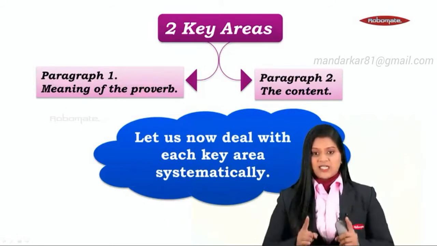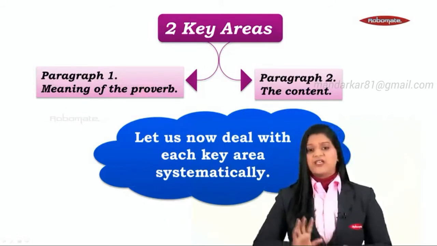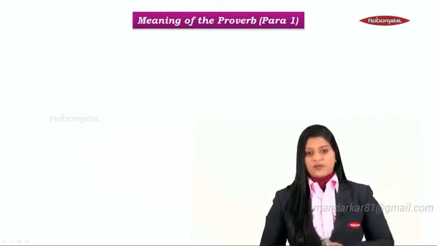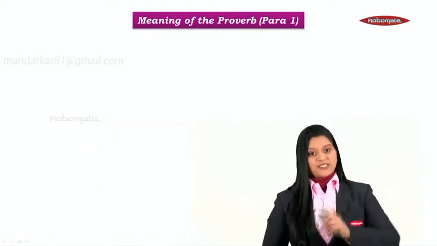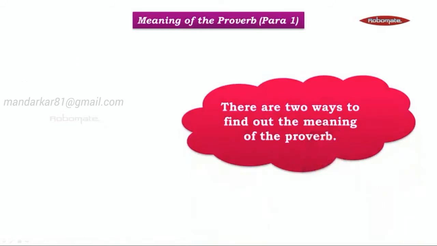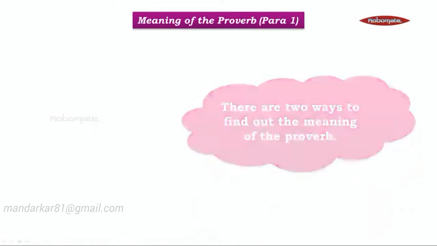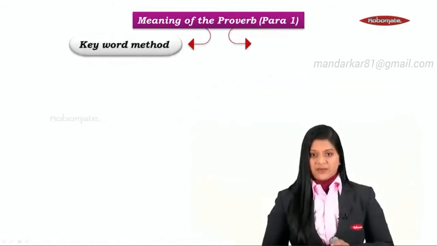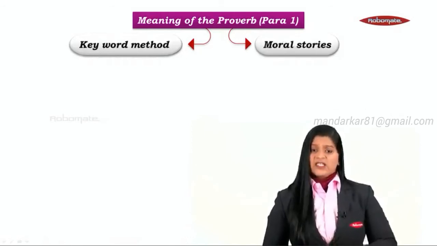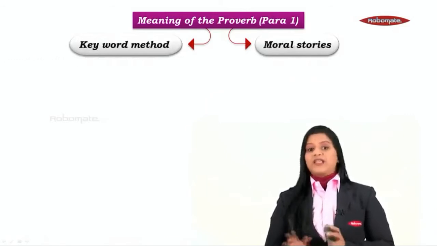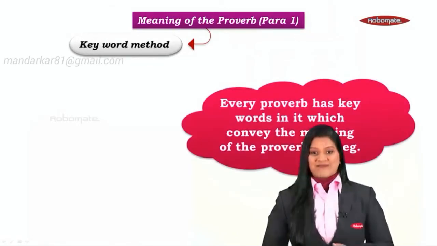Let us deal with each key area systematically. Meaning of the proverb, that is para 1, is our first key area. And remember, there are two ways to find out the meaning of the proverb. What are those two ways? The first way to deal with it is the keyword method. And the second method is the moral stories method. Now, let us understand each in detail.